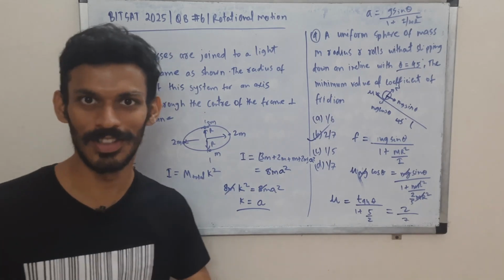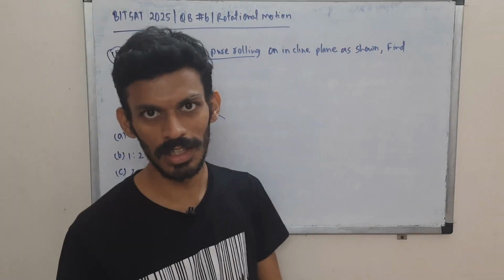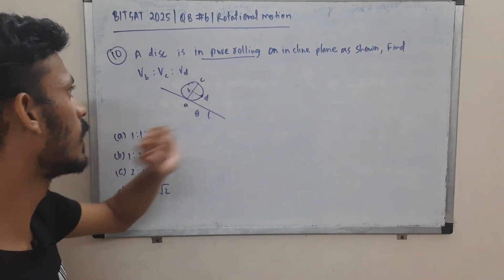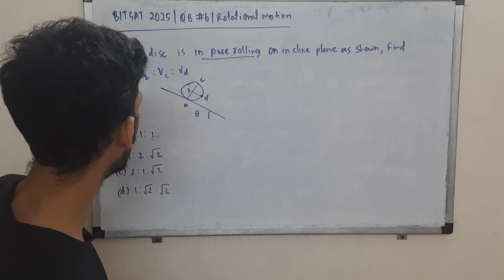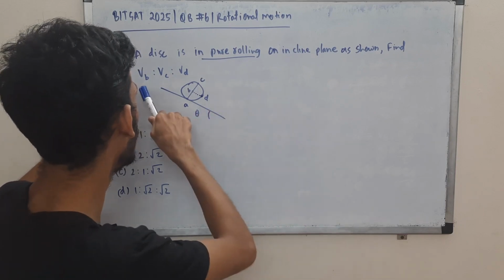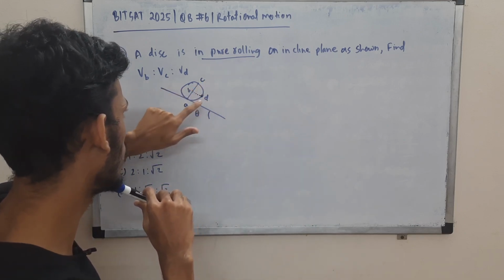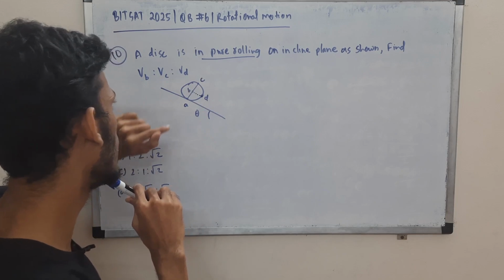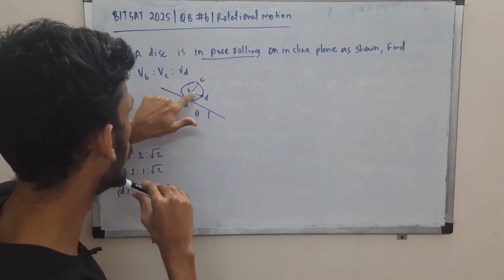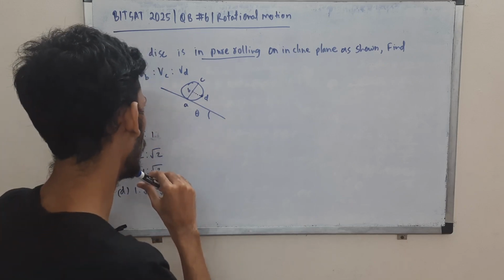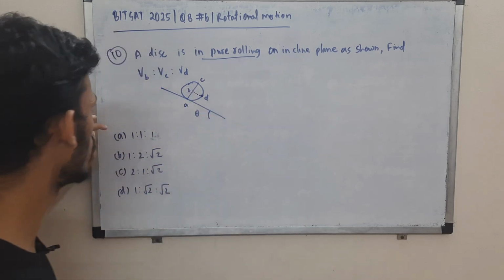Over to the last question for the day. Question 10 over here: we have pure rolling down the inclined plane as shown. Here we are supposed to find the ratio of velocities at points B, C and D. C is the topmost point, B is the center, A is the point of contact, and D is the point on the sphere.